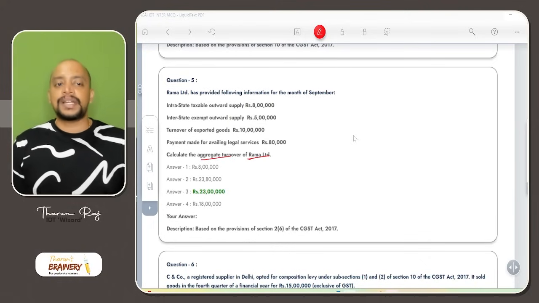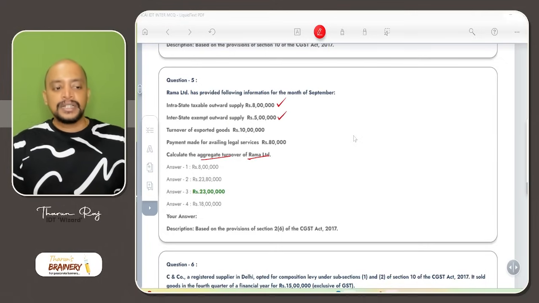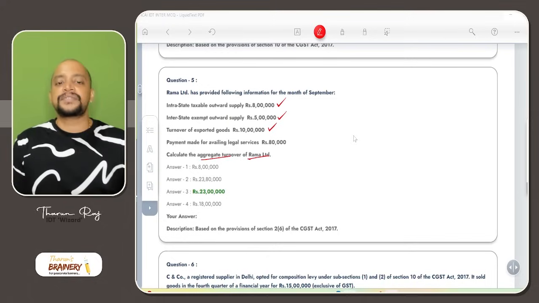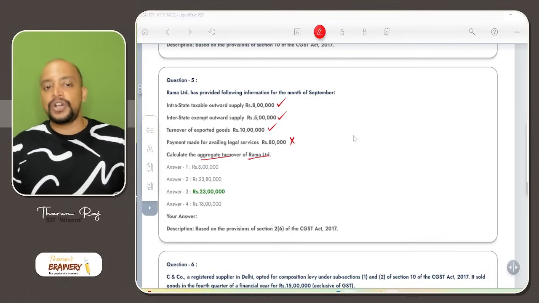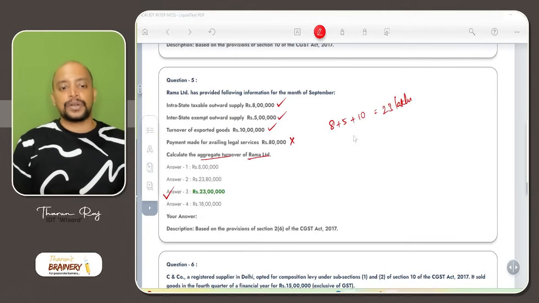All outward supplies will come: taxable outward supplies, exempted outward supplies, turnover of exported goods, even zero rated also will come. Payment made for availing legal services, inward supply under RCM will not come. So 8 lakhs plus 5 lakhs, that will be 13 lakhs, plus 10 lakhs, that is 23 lakhs will be taken as the aggregate turnover.